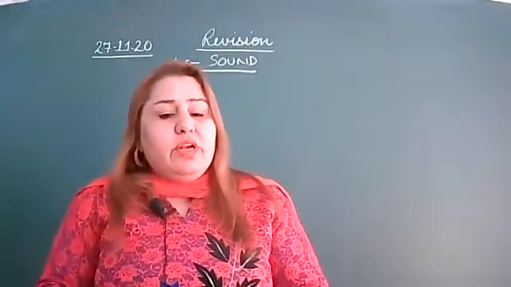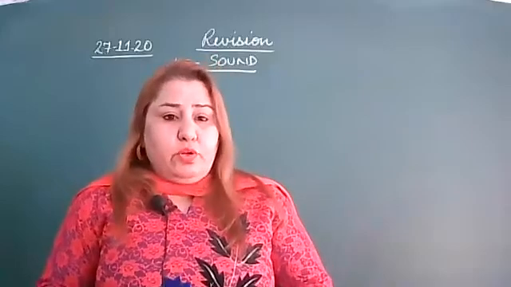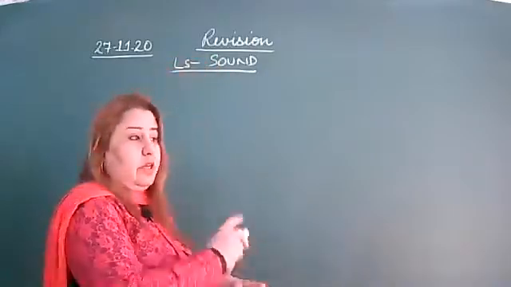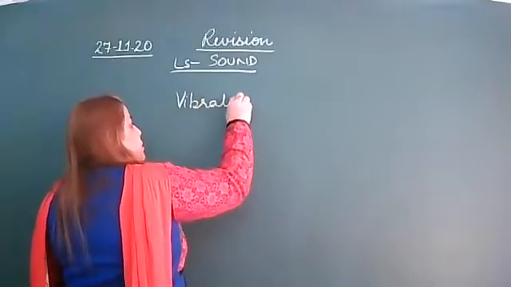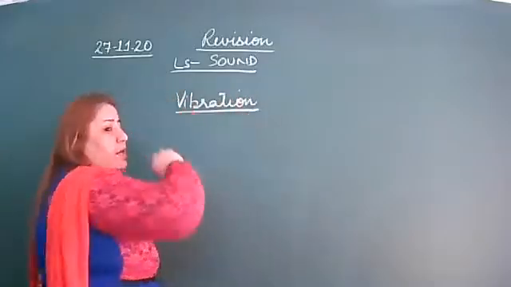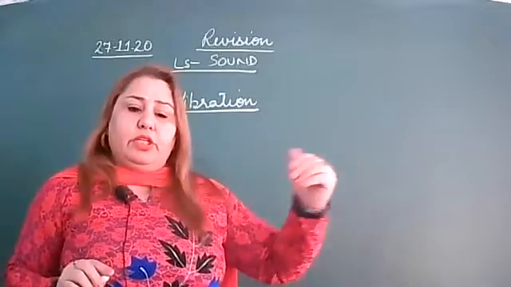Then a sound is produced. That means sound is produced by vibration. First, you have to learn that sound is produced because of vibration. Vibration is the back and forth movement of an object.